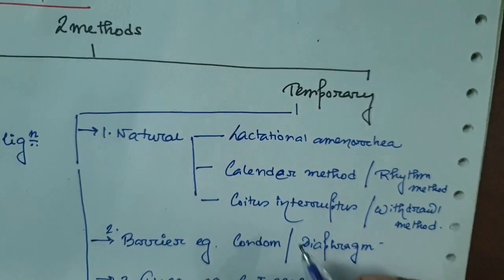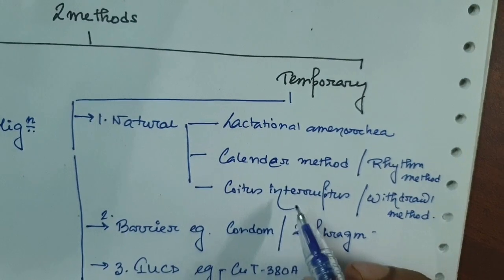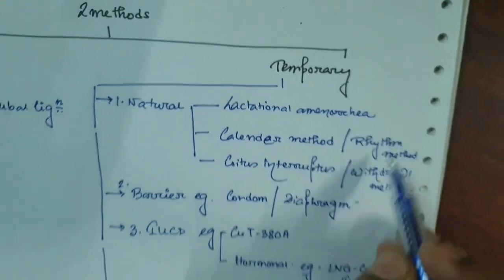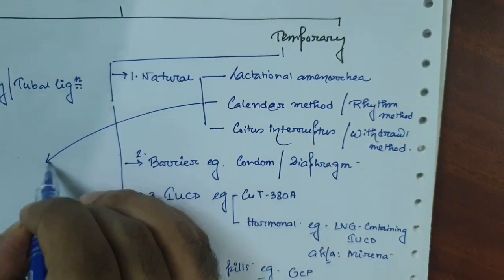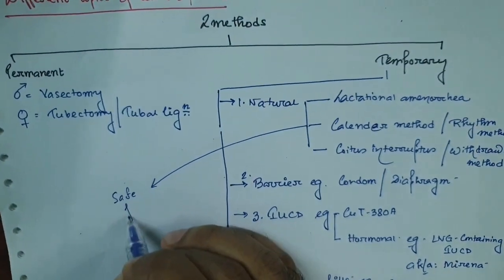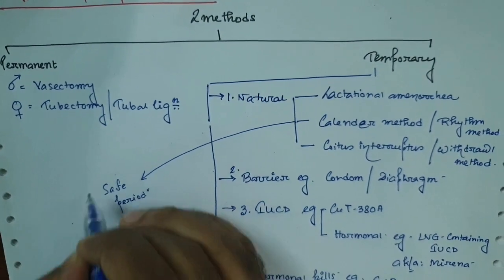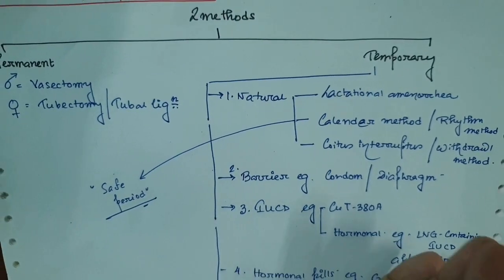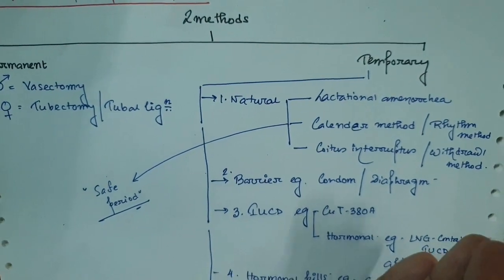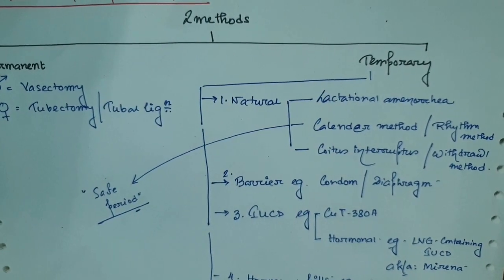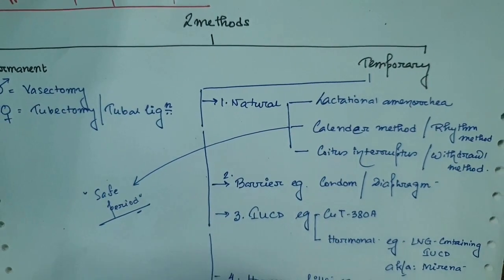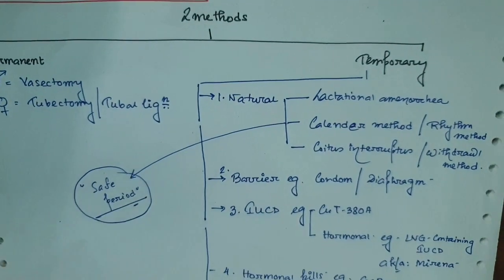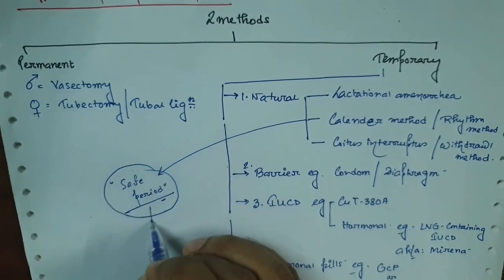Now come to the next method, the calendar method or rhythm method. What is done here? We discuss the safe period. That means the time period during a single menstrual cycle of a female in which, if unprotected intercourse is done, pregnancy won't happen. But it is again a very unstable method. The safe period is calculated like this.